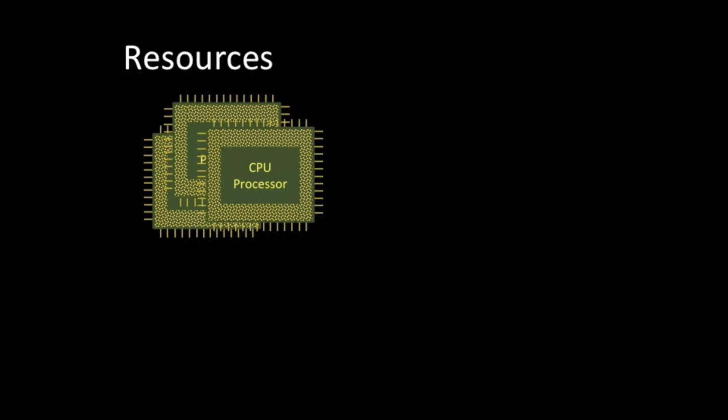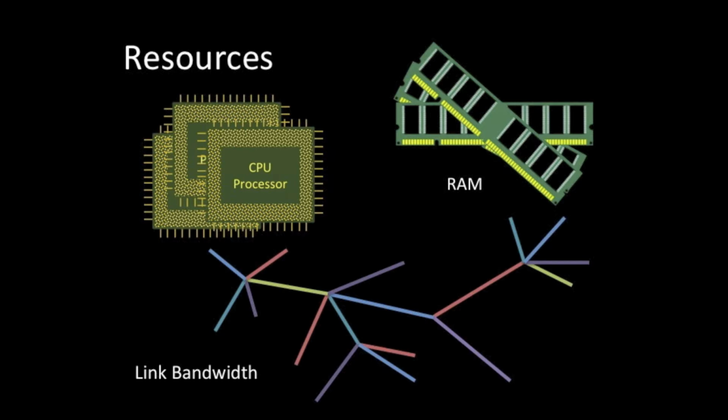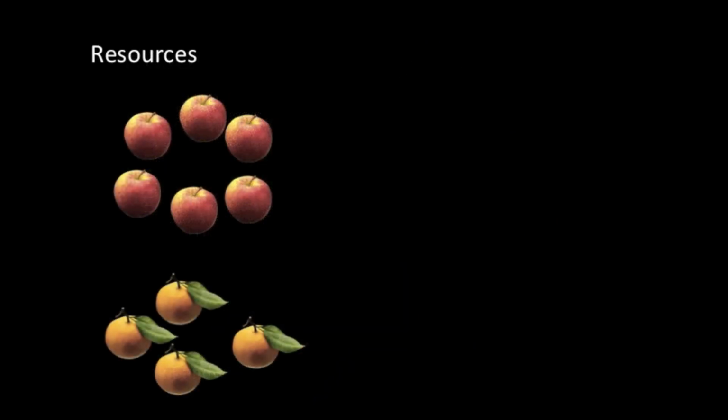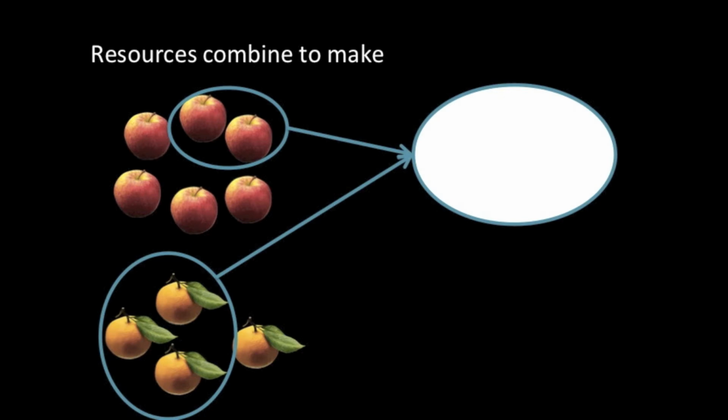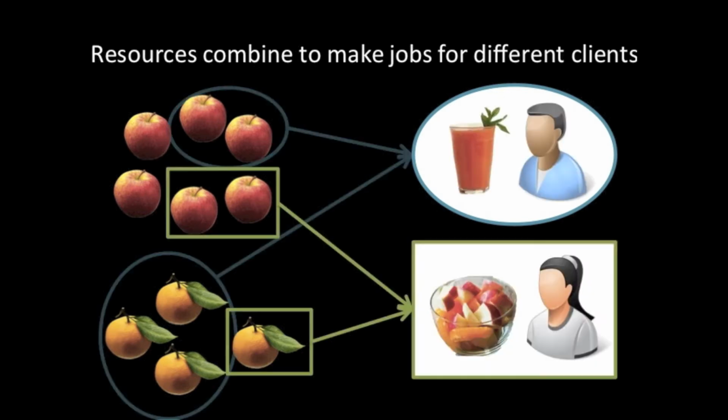By resources, we mean anything that can be allocated, for instance, data center CPUs, or RAM, or even virtual machines. Or you could think of resources as links in a network and address the problem of allocating bandwidth to network flows, sharing different subsets of these links. More generically, let's say we have to allocate apples and oranges among different clients. These combine to process jobs for a client. For instance, 2 apples and 3 oranges might make apple-orange juice. For a different client, 2 apples and 1 orange can make a fruit salad.